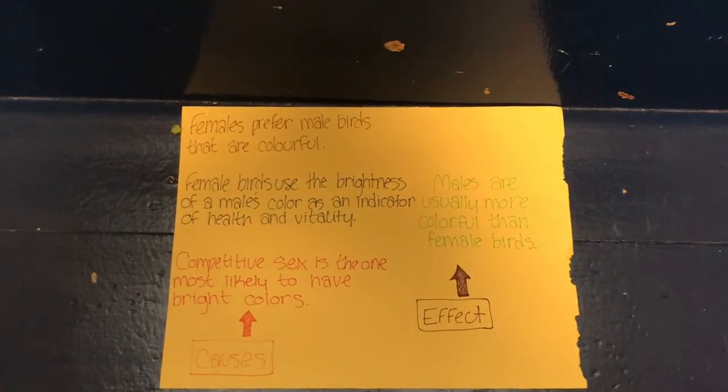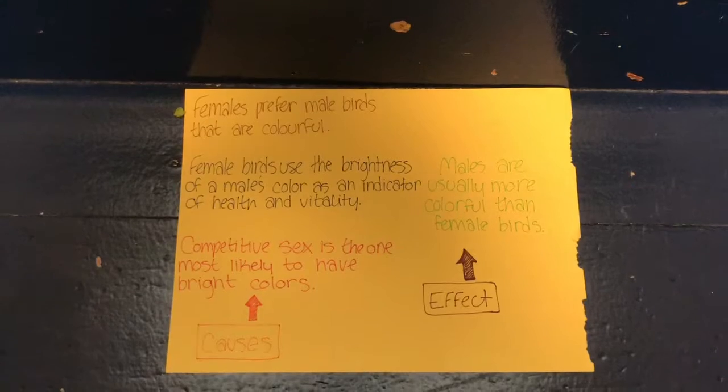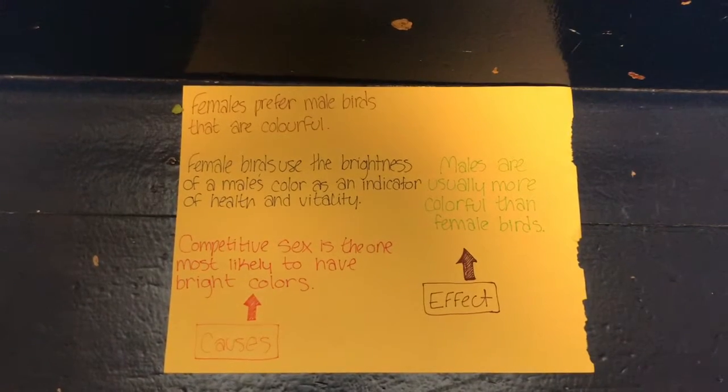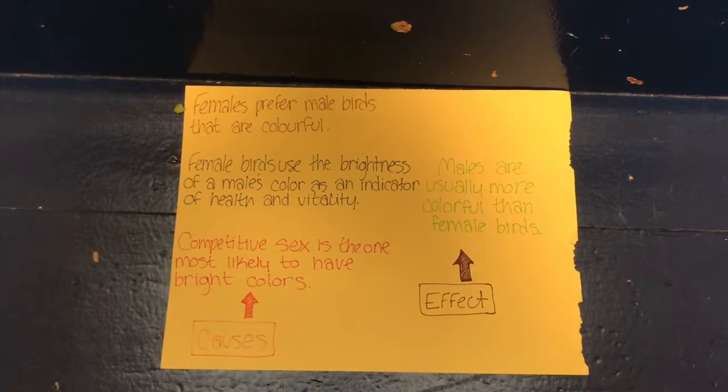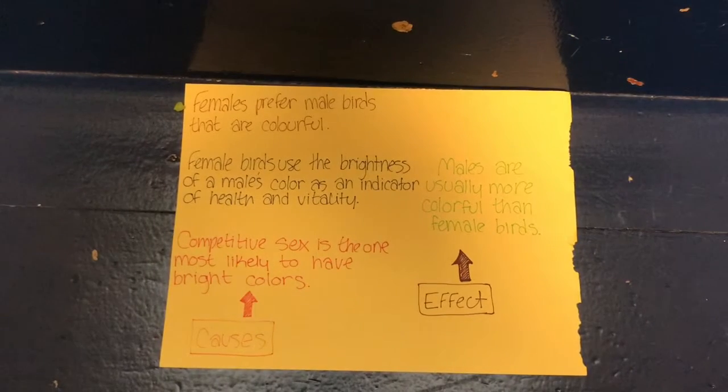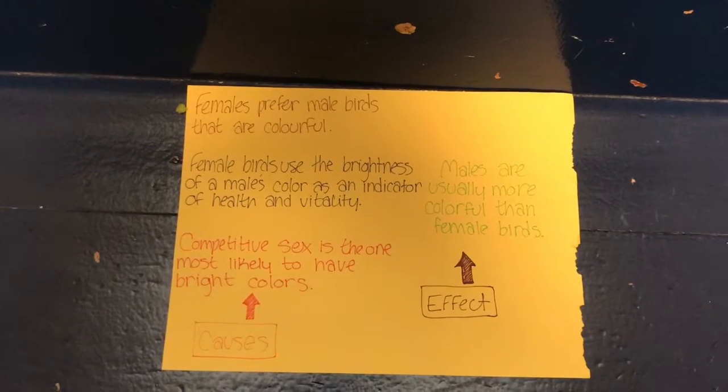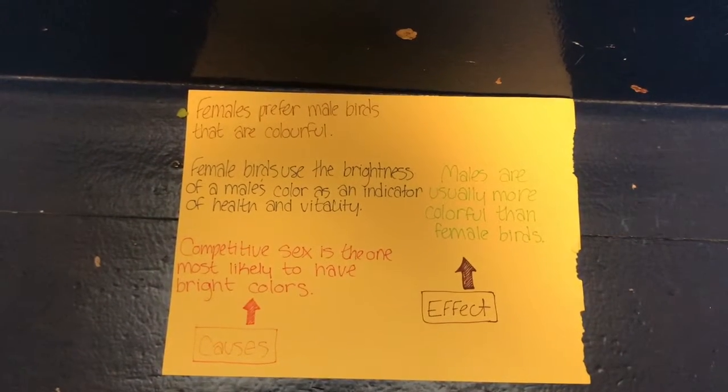This one's going to be about sexual dimorphism. Female birds prefer males with bright feathers. The brightness of the male's feathers indicates the health of the male bird, which makes the male birds more likely to have offspring,